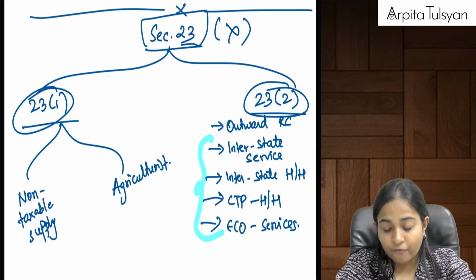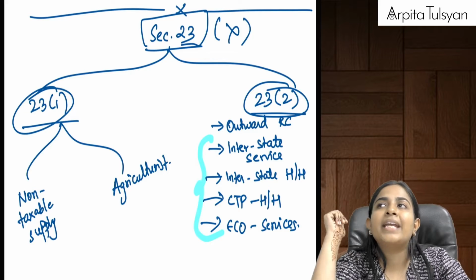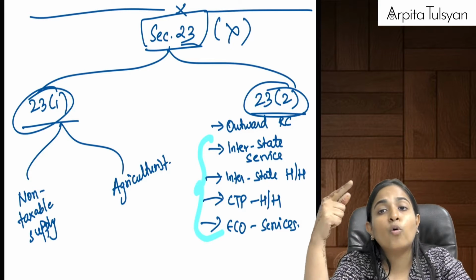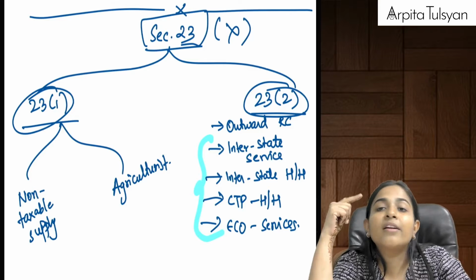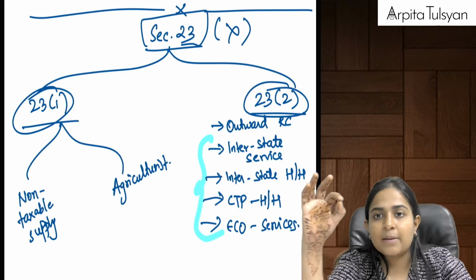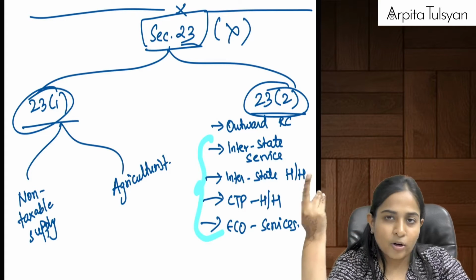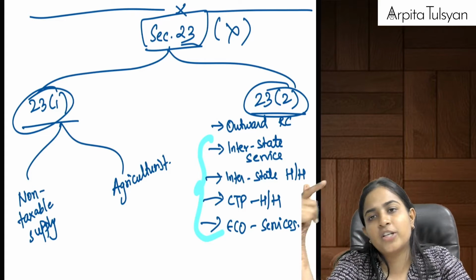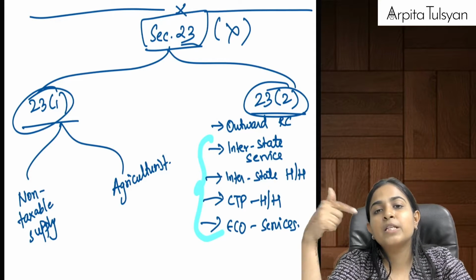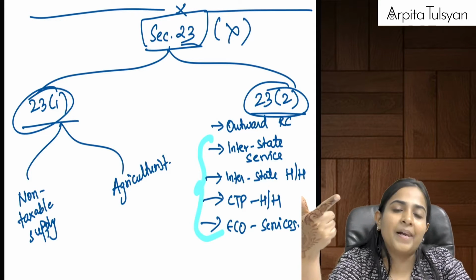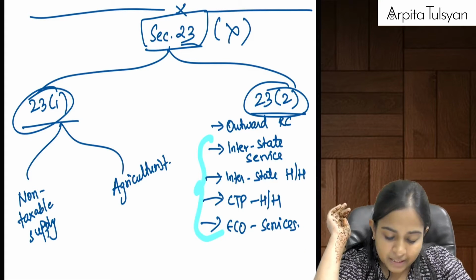Section 23(2) was talking about 5 pointers. Most of it we have already studied. First one, any person who is doing outward supplies, only such supplies which are liable for reverse charge. So his liability is not at all there, because if it is liable for reverse charge, only the recipient will be liable to pay the taxes to the government. So this person who is providing these supplies, example GTA, need not get himself registered.